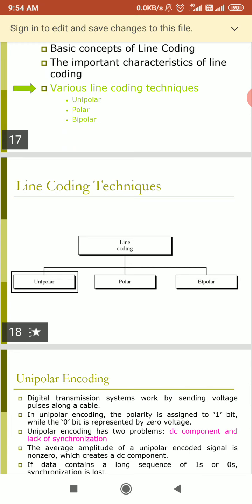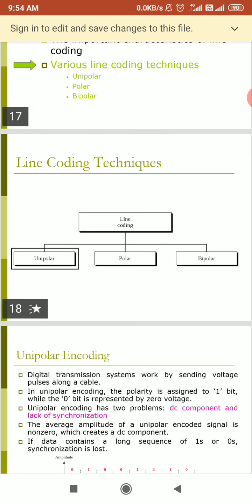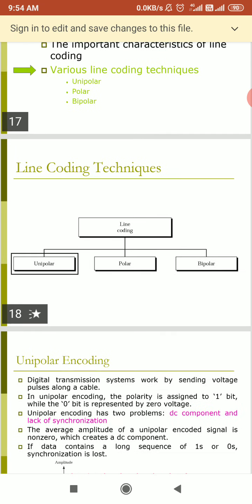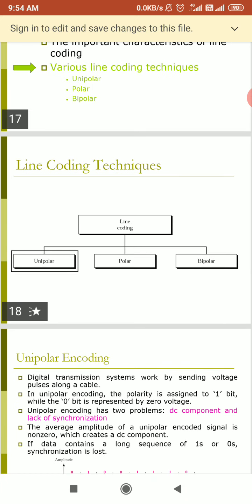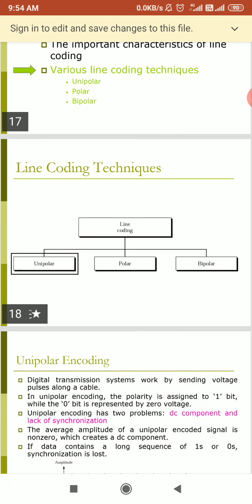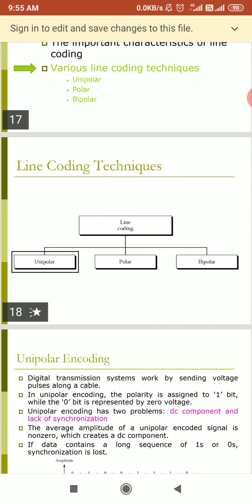Some signals are more prone to error than others. When conveying over a communication channel, the signal used should be reliable. There are some common line encoding techniques like unipolar, polar and bipolar.